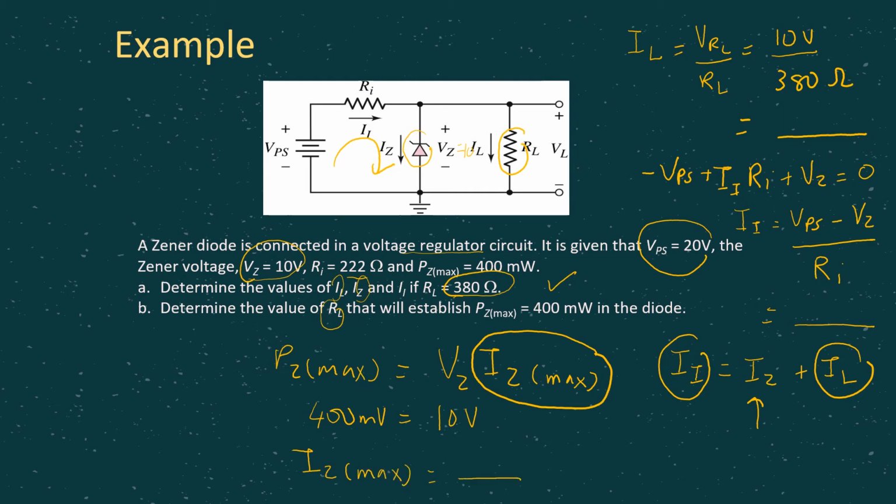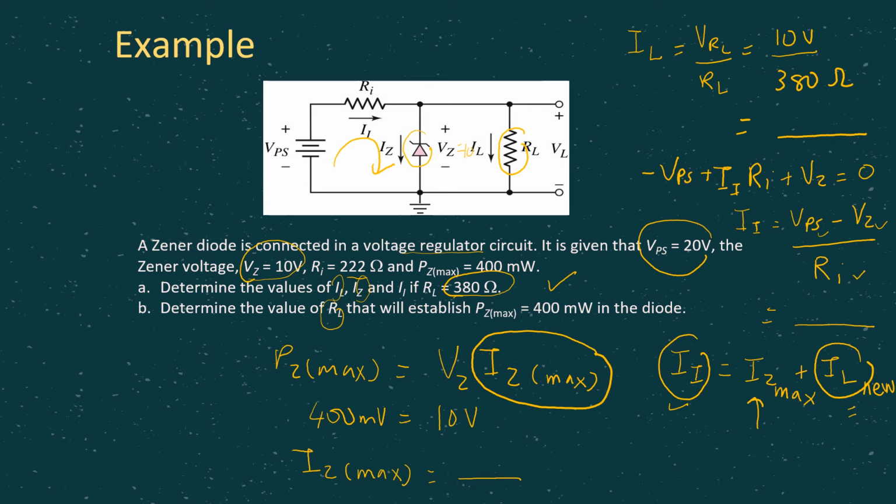Okay, then the II value is not changing because VPS, VZ, RI are still the same. So we have the same II value. Now we can have a new IL value, right? Because now we have IZ max. Then II is just the same value, and now we have a new IL value. So in this case we can calculate this new IL value.